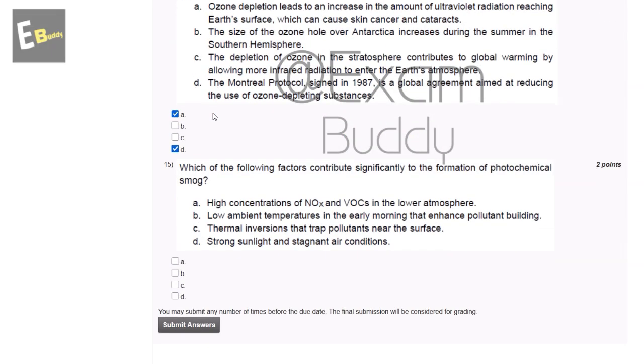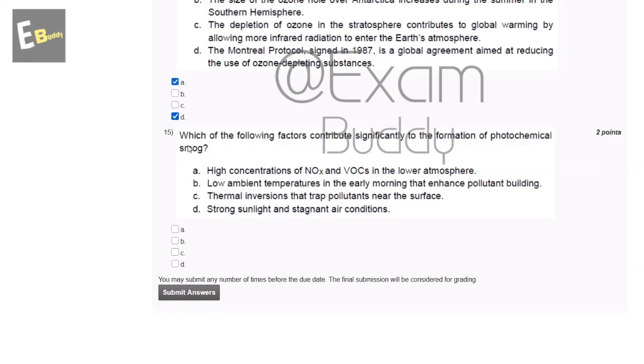Now the 15th question is, which of the following factors contribute significantly to the formation of photochemical smog? So these are the options, and the answer to the 15th question is A, C, D. High concentration of NOx and VOCs in the lower atmosphere, thermal inversion that traps pollutants near the surface, and last is strong sunlight and stagnant air conditions.